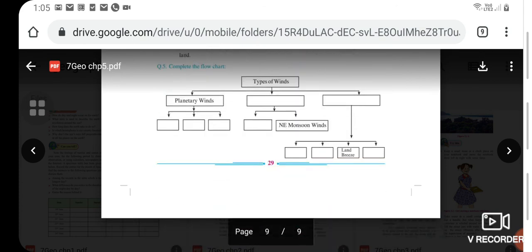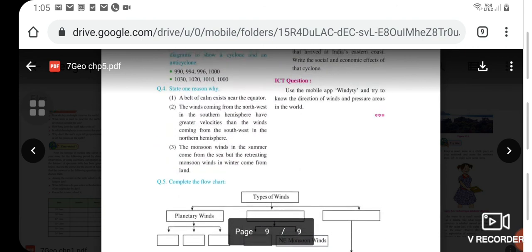So this was all in your exercise and the chapter. Students, go through the chapter, read the concepts and understand them, and then do the exercise.